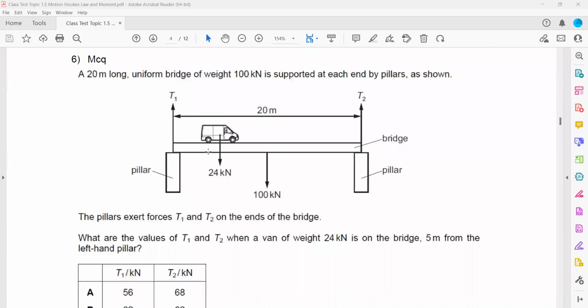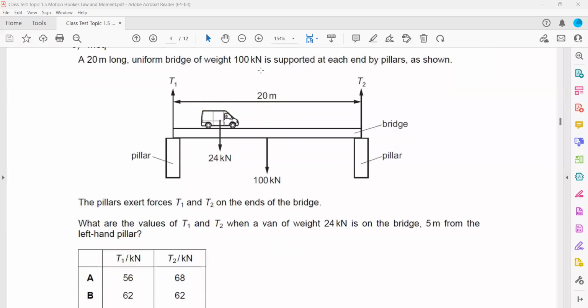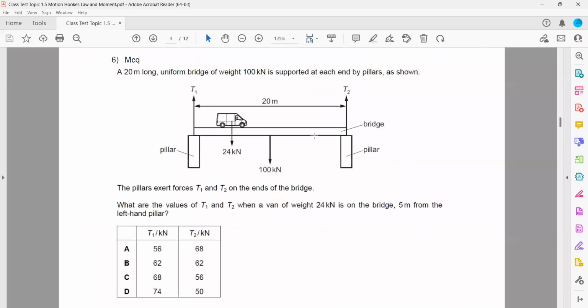The next question: a 20-meter long uniform bridge, which has a weight of 100 kilonewton, is supported at each end by pillars. The pillars exert forces T1 and T2. We have to work out the values of T1 and T2.